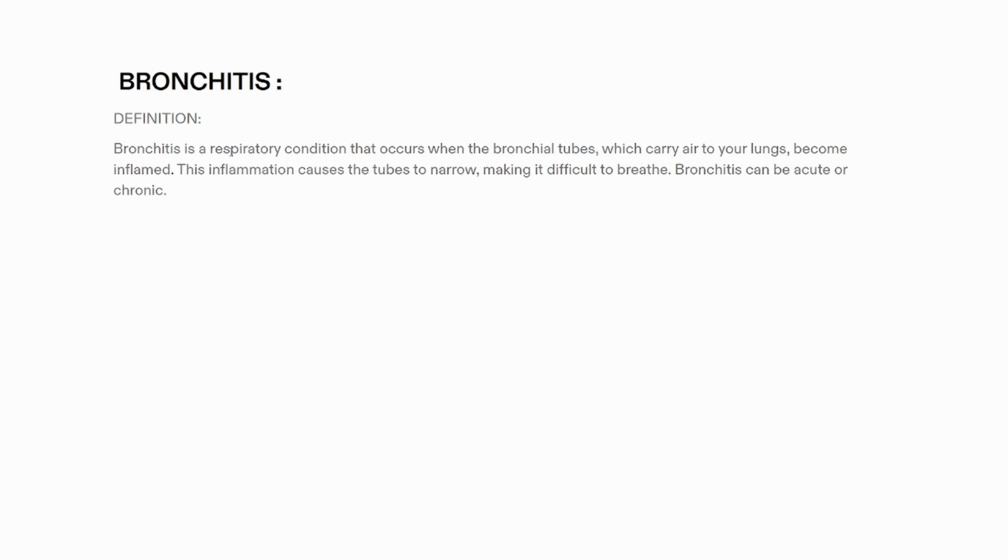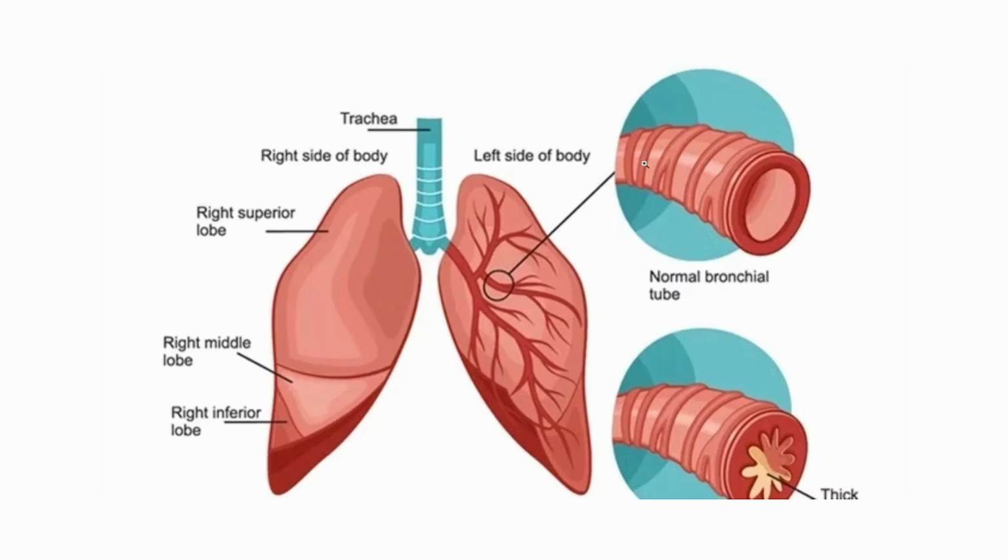In the case of bronchitis, the bronchial tubes become inflamed. Due to this inflammation, the tubes become narrow and it becomes too difficult to breathe. Mainly two types of bronchitis can be observed, that is acute or chronic. Here in this diagram, it shows the left side of the body. Here they have taken this bronchial tube. This is the normal bronchial tube. Here what happens? It becomes inflamed, so it becomes thick. Thus it obstructs the flow of air.